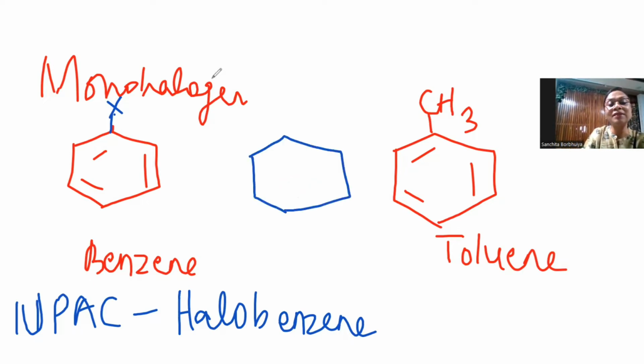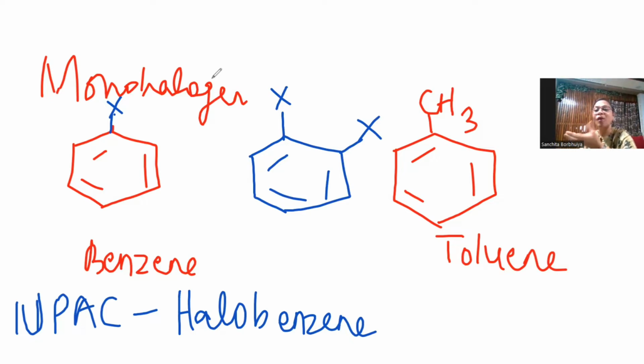Di means two. In chemistry, di means two. Okay, so 2-halogen is a dihalogen, and let us discuss the common name and the IUPAC name of this compound.